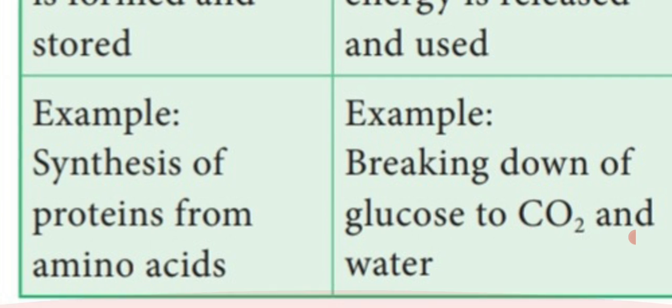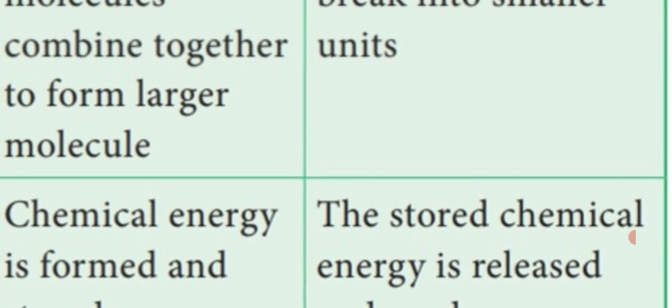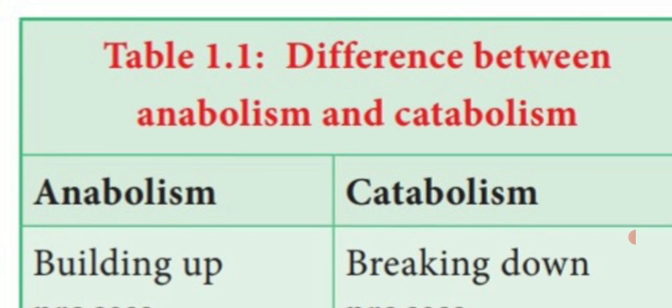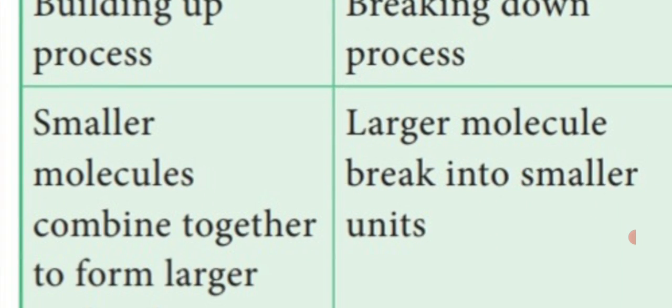So this is the anabolic process. Next one, the glucose which we eat is broken down into carbon dioxide and water. It is the example of catabolic process. So dear students, this is the difference between anabolism and catabolism.